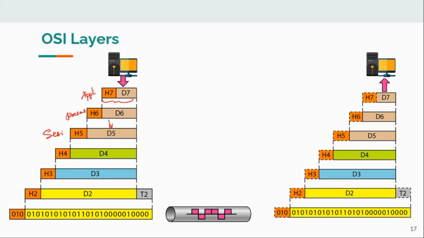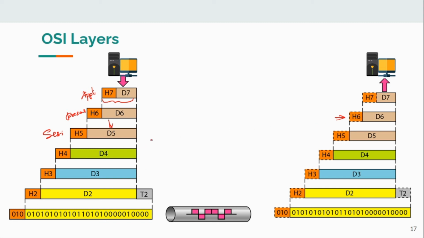That is, the task related to this layer is done by this layer, and a header is added on that, and the corresponding header will be decoded by the corresponding layer of the other node which is handling it.